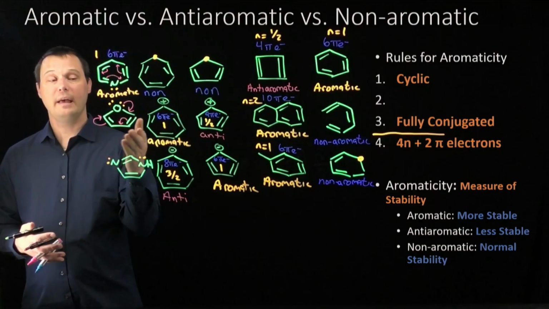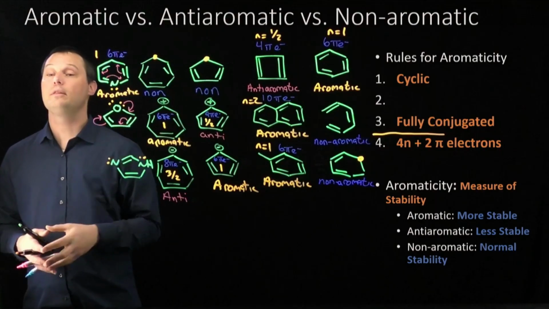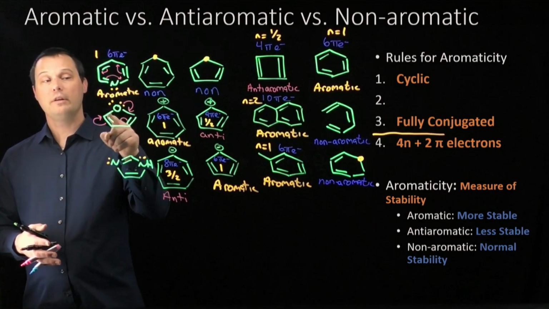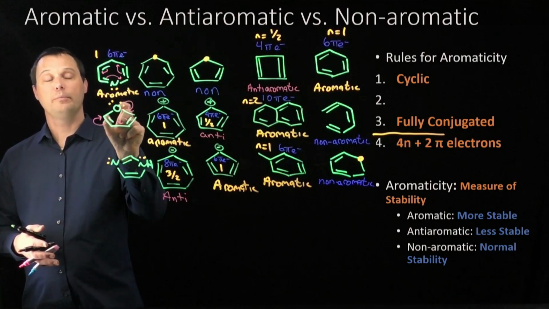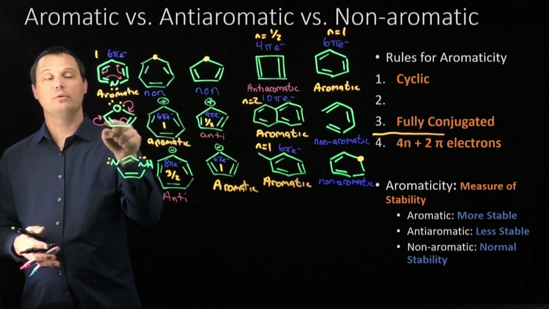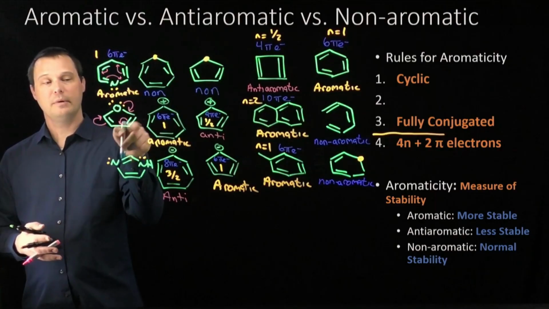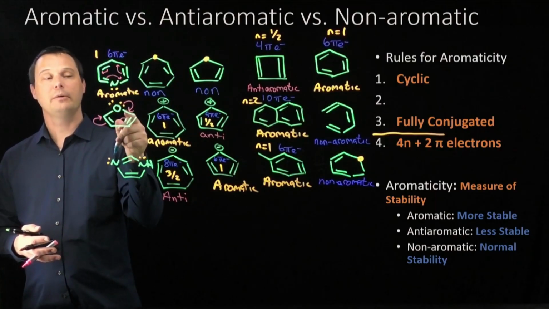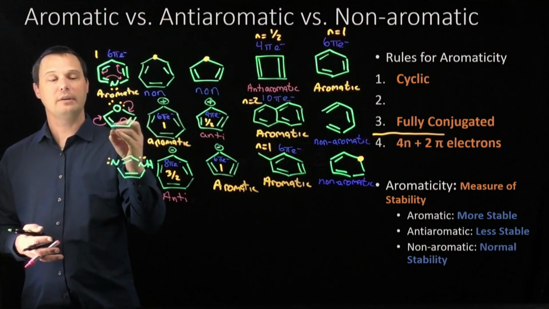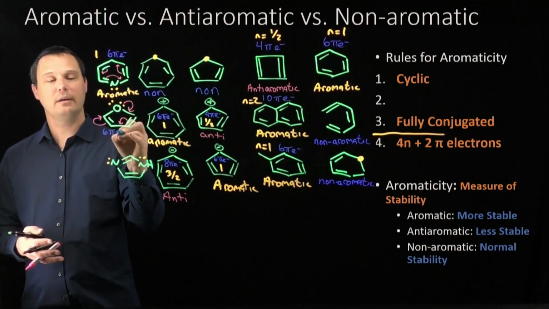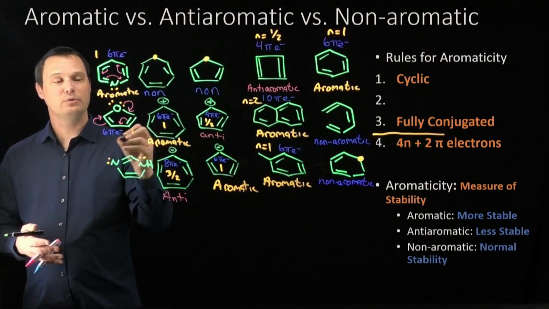As a general rule, a heteroatom can contribute at most one lone pair to the pi system. There's only one p orbital on oxygen, and only one lone pair can live in that p orbital, so only one lone pair gets to contribute to the pi system. This molecule is fully conjugated because of that lone pair, so that lone pair contributes to the pi system, along with the 4 others from the 2 alkenes, and that gives us 6 total pi electrons in furan. That means n equals 1 in Huckel's rule, and furan is also aromatic.